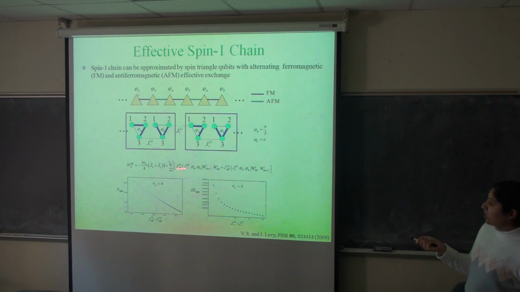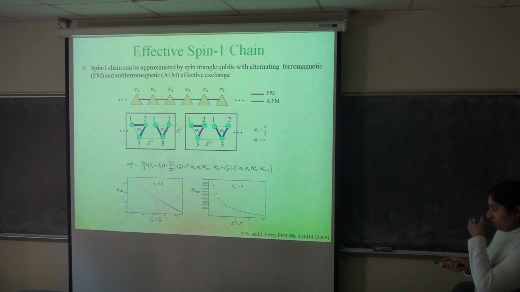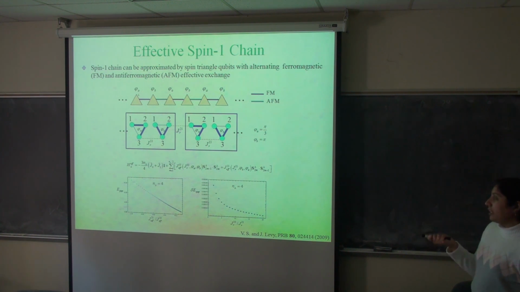And here you can see one possible configuration of domain wall phases and spin-spin couplings between the triangles, which gives rise to effective alternating exchange. And in this case, these pairs of spin triangles form the spin 1 objects. So we numerically calculated the lowest energy gap as a function of this effective exchange ratio for a 4-triangle chain with couplings of this form and periodic boundary conditions. And we found that the gap is finite, which is what we would expect for an antiferromagnetic integer spin chain.